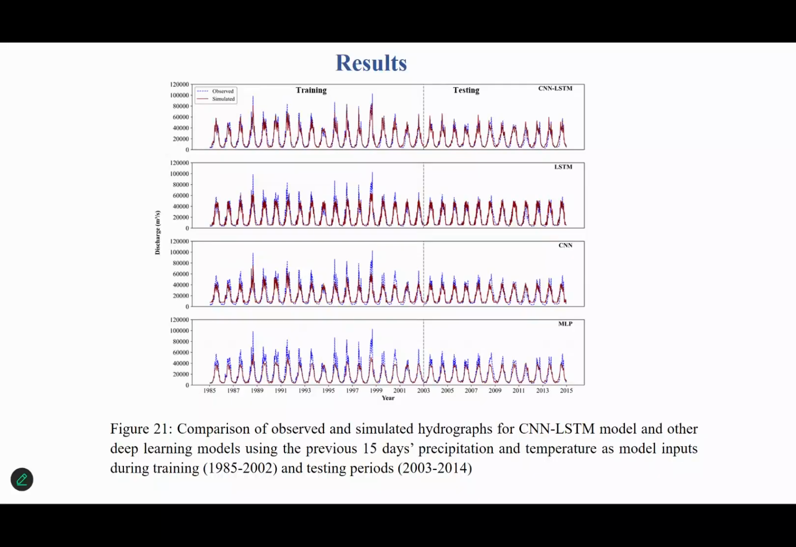And this is a comparison of observed and predicted hydrographs for the hybrid CNN LSTM model and the other deep learning models. Here you can clearly see that our hybrid CNN LSTM model, which is the top plot, could match both the extreme flows as well as the low flows compared to the other 3 deep learning models.